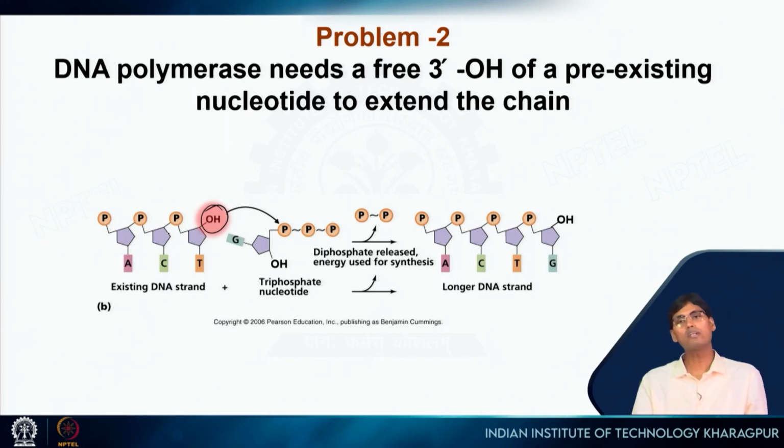So we are trying to make DNA, but from where will we get the initial, pre-existing DNA so that the reaction can be carried out, because DNA polymerase cannot add independently. So we need to solve this problem also. In the next slide I am going to discuss that.